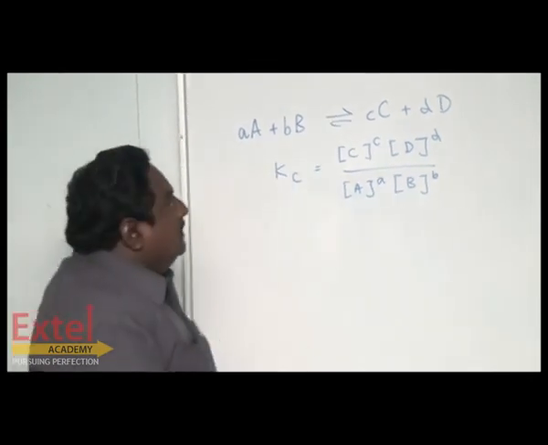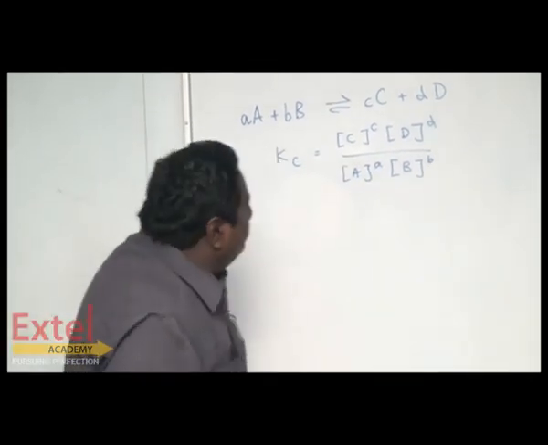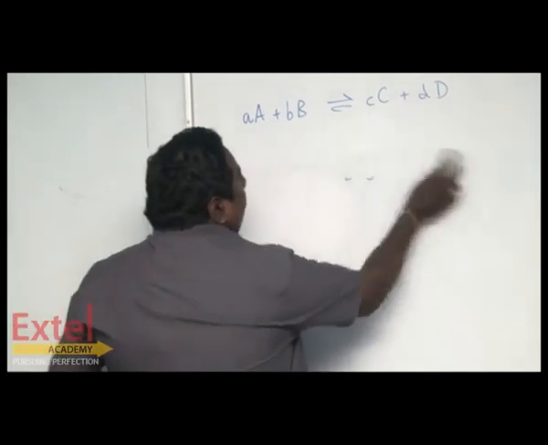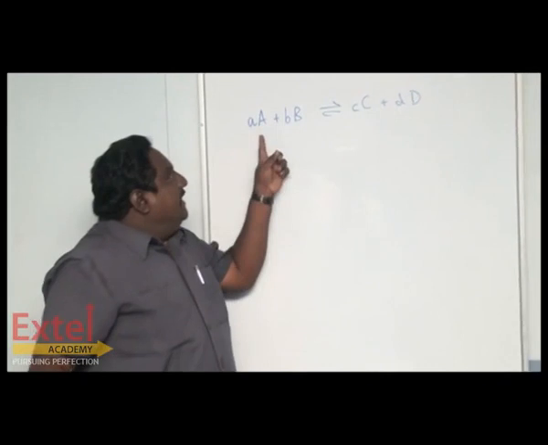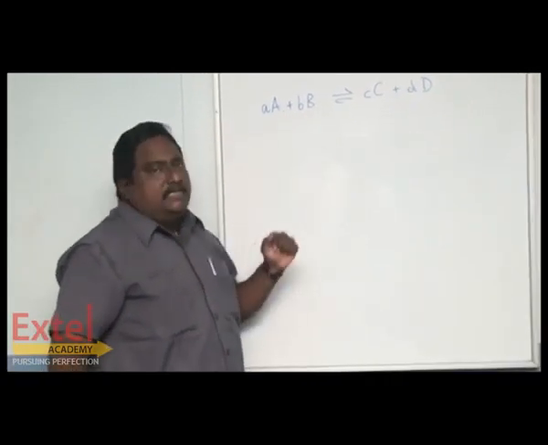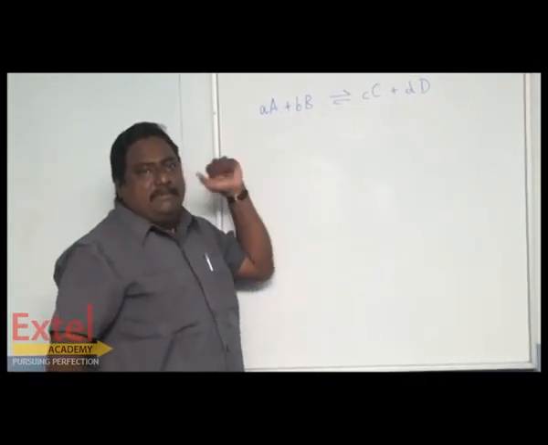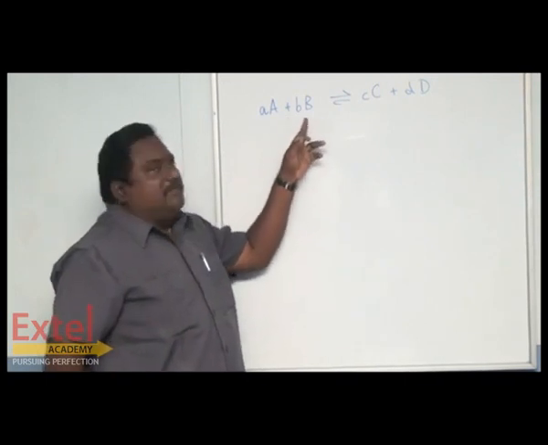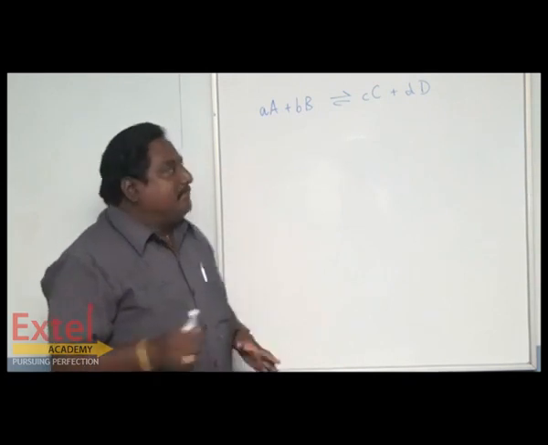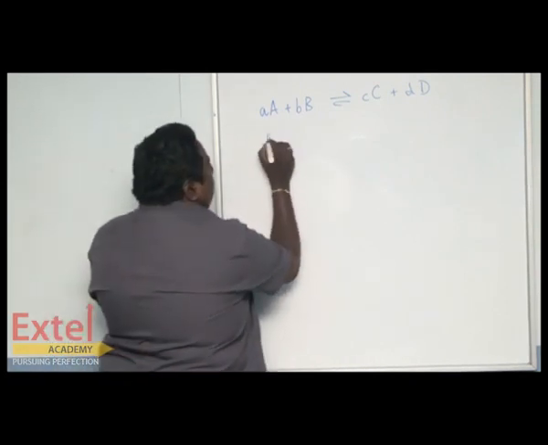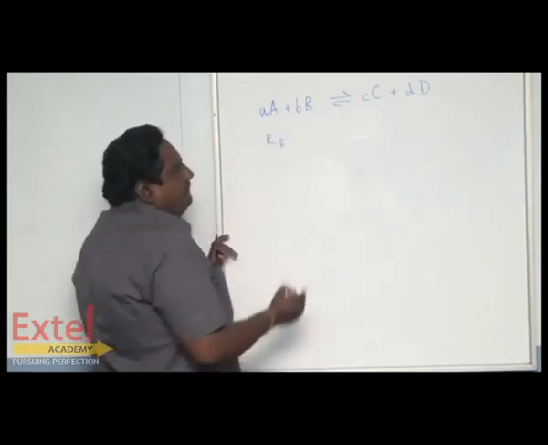Suppose this reaction has taken place. Now let's go for the reactants. What are the reactants in this case? A and B are reactants. Small a is the number of moles of capital A, and small b is the number of moles of capital B. Suppose we write RF.